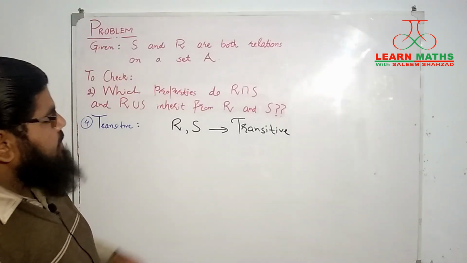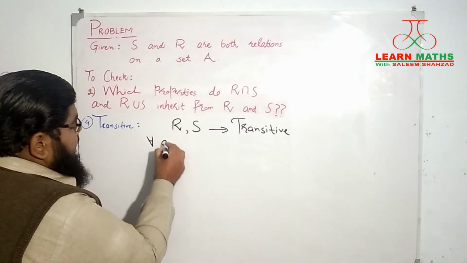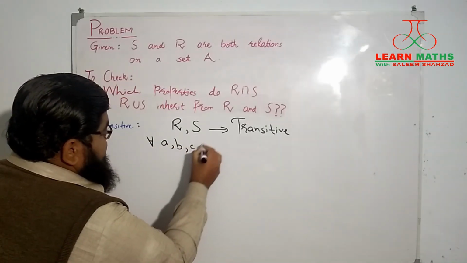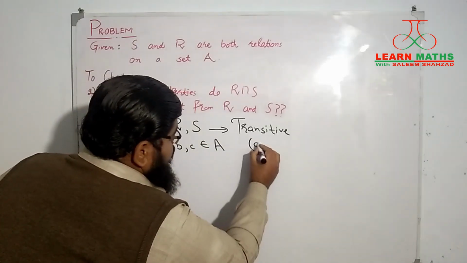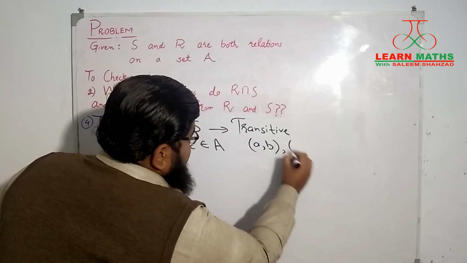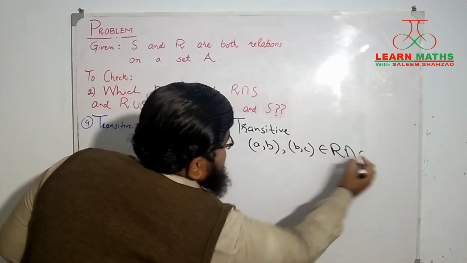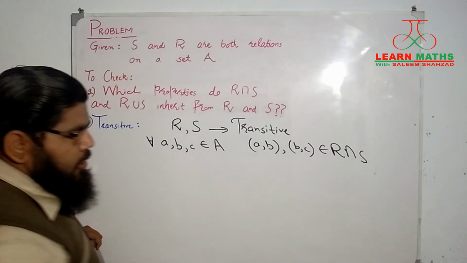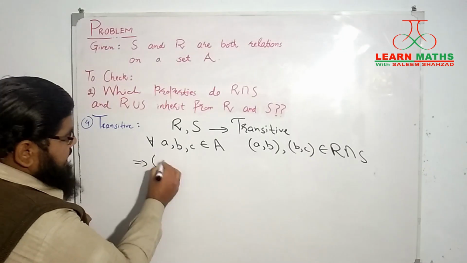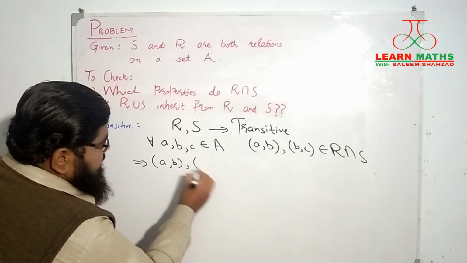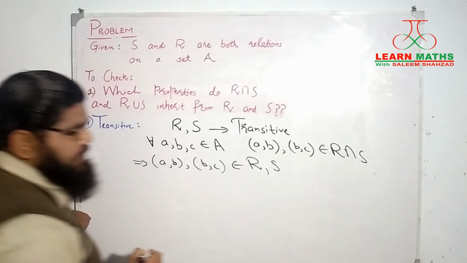We start with R intersection S. Suppose that we have three elements from the set A such that two pairs AB and BC belong to R intersection S. If these two pairs belong to R intersection S, that means they belong to both R and S as well.